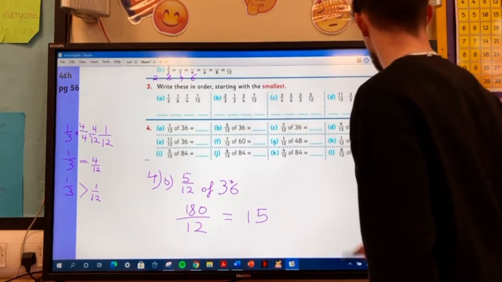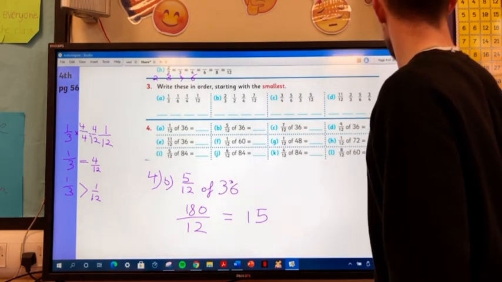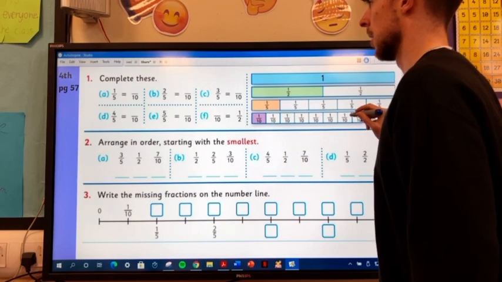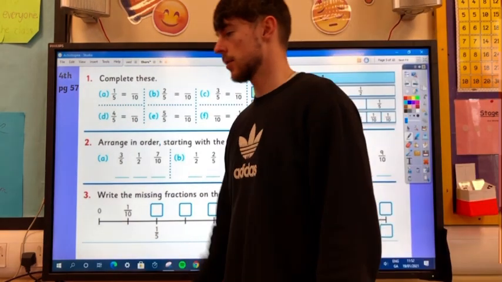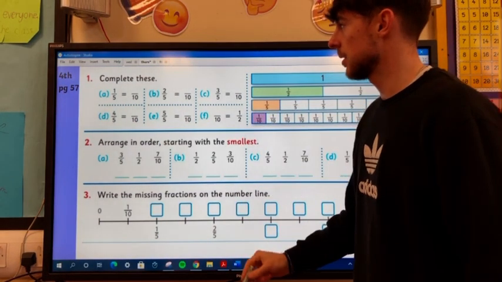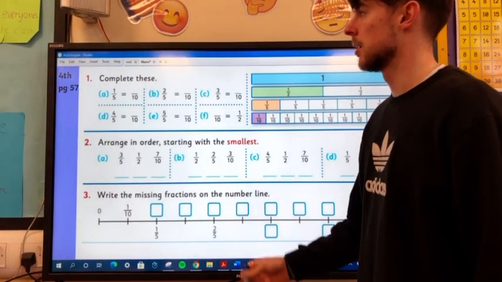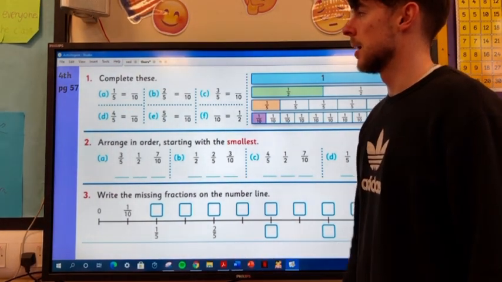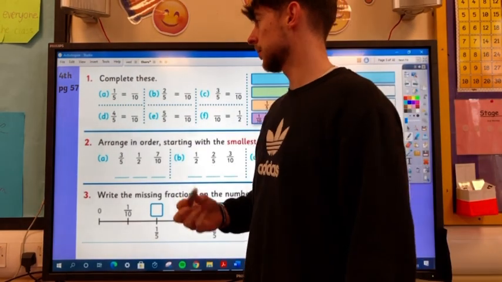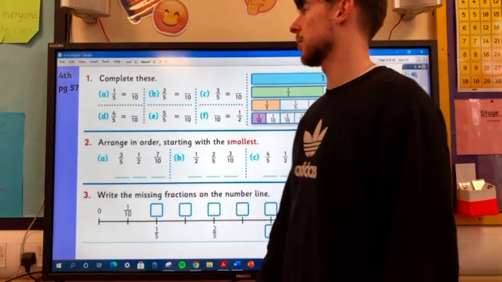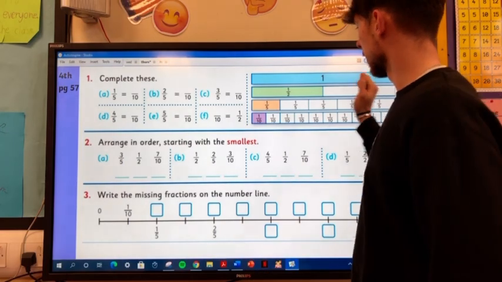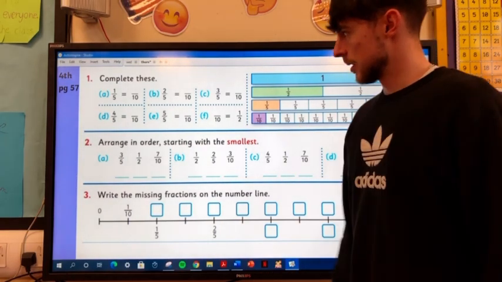Right? And then for the next one then, we have page 57, alright? So I'll give you time to turn over to page 57. Okay. And okay, so question 1. So we have equivalent fractions here. So you have our fraction wall there again.